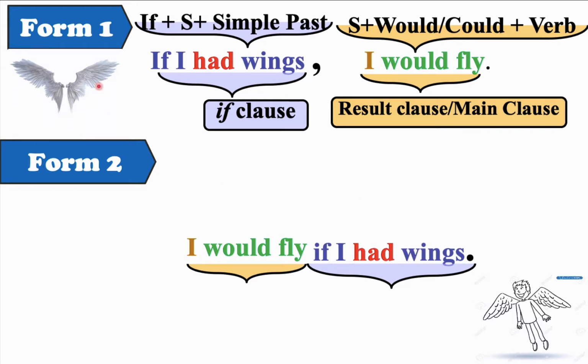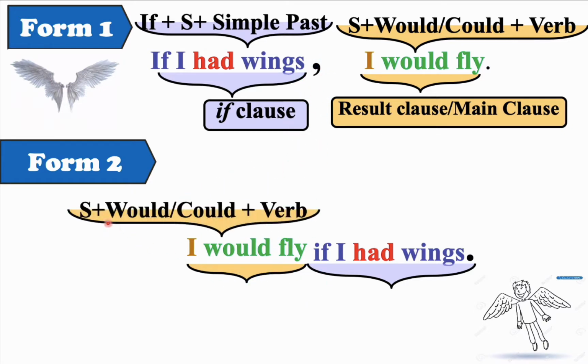So in form number 1, we started with if, but in form number 2, we started with I would. But what is the difference between this form and this form? The only difference is the comma. Please remember that if we start with if, we have a comma. But if we start with I would, which is the main clause, there is no comma. So please remember, no comma. Here we have, yes, comma. So what is the form of this one? We have subject plus would or could plus verb. Then the second one is if plus subject plus simple past.